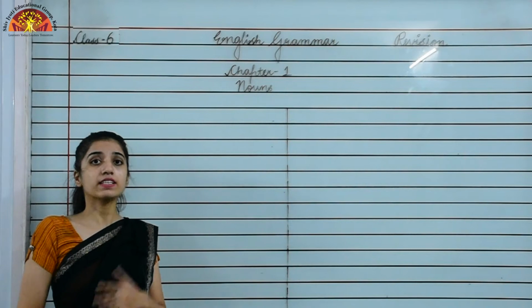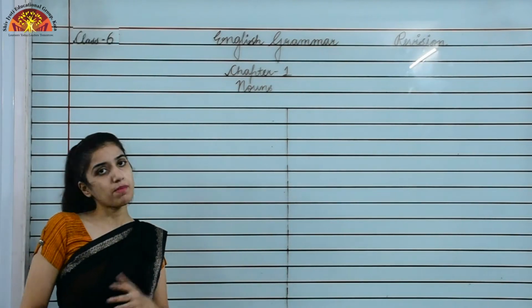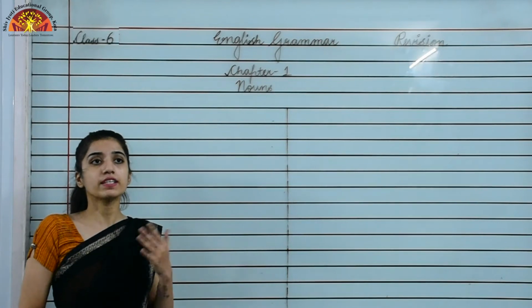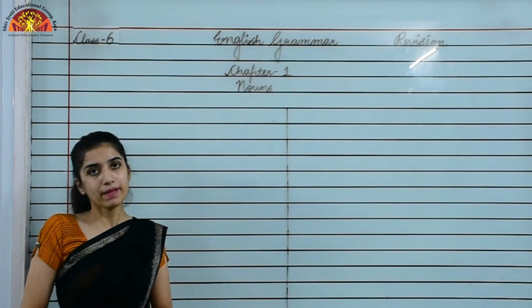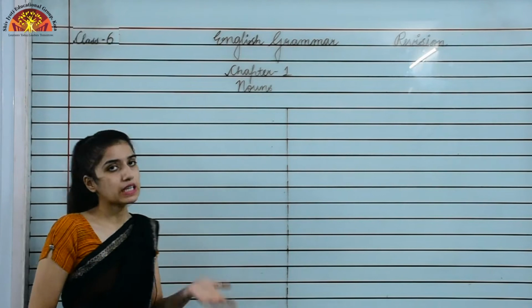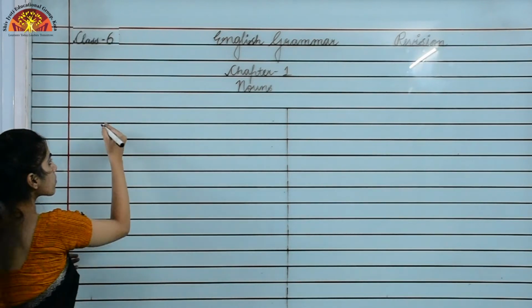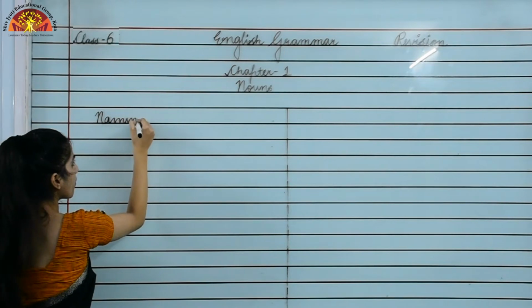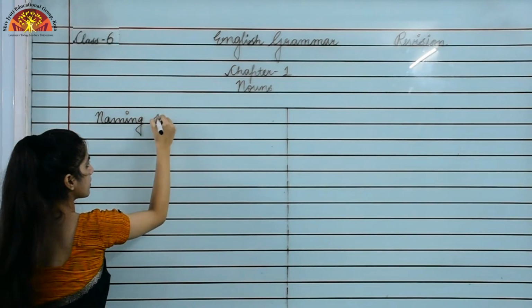I can say that nouns are what? Naming words. Okay, they are called naming words because it tells us about the name of a person, place, animal or thing. So in short, I can say that nouns are naming words.